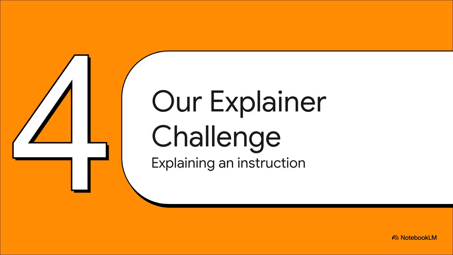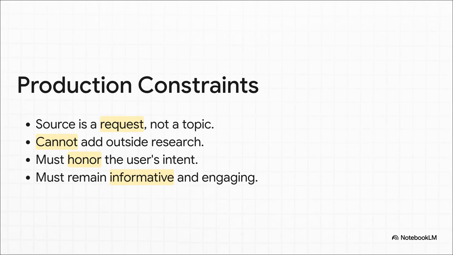Which brings us to the fascinating, kinda tricky challenge we faced. How do you create an explainer when your source material is literally just an instruction? How do you build a whole analysis when there's no actual information in the prompt to explain? Let's break down the rules of the game we had to play by. 1. The source is a request, not a topic. 2. We can't just go out and add our own outside research. 3. We absolutely have to honor the user's wish for a guide. And 4. Whatever we make still has to be interesting and informative. That is a really tough spot to be in.